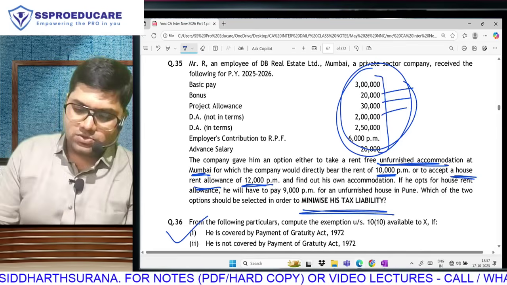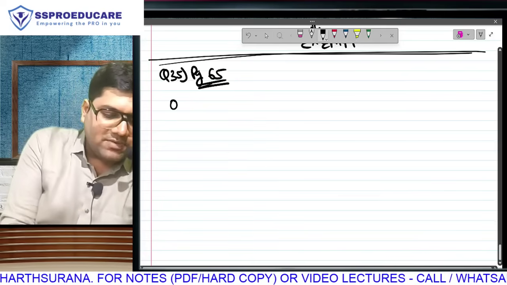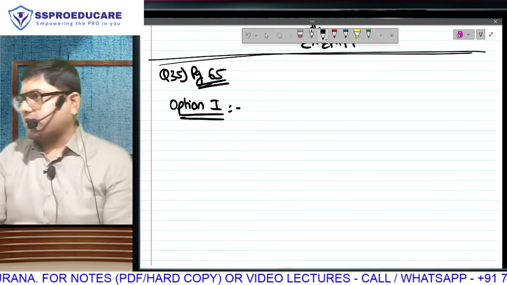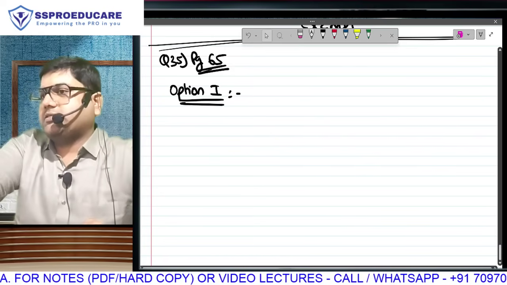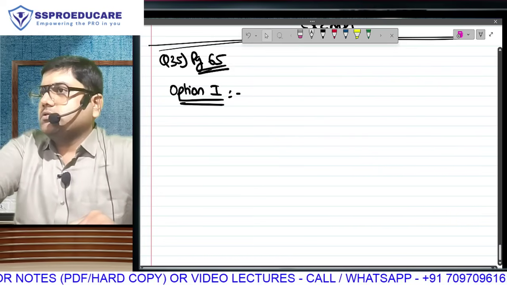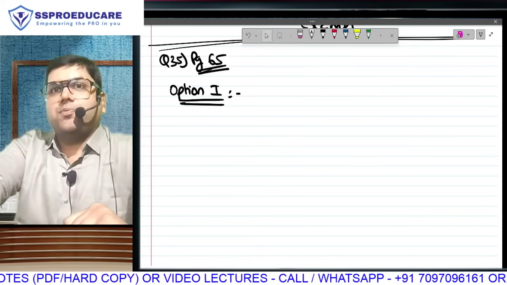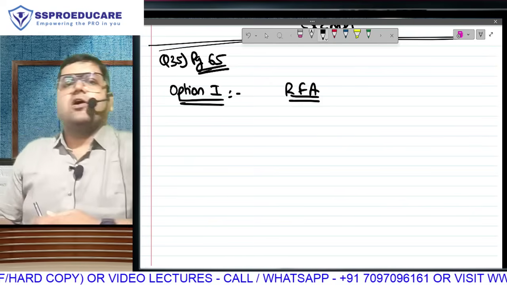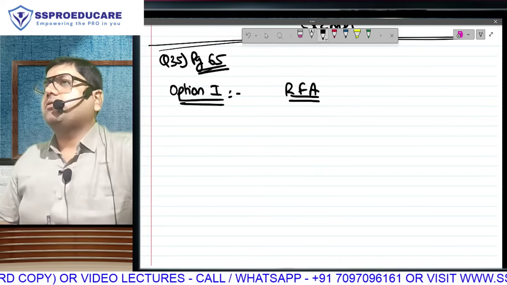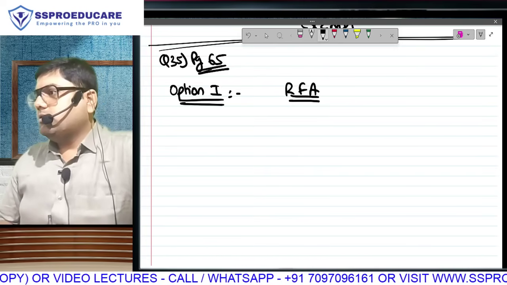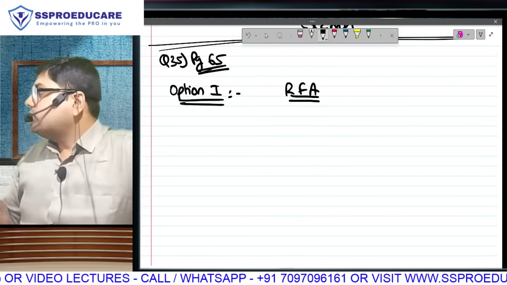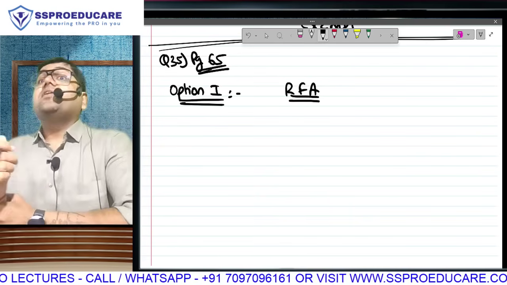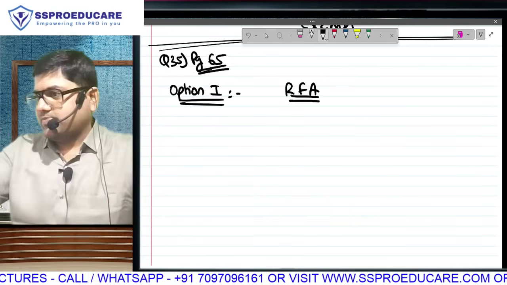So what are we supposed to do? We will calculate the taxable amount as per option 1, calculate the taxable amount as per option 2, and finally give our advice on which option to choose. Option 1 is which option, please? Rent-free accommodation. Under rent-free accommodation, is it an allowance or a perquisite? It is a perquisite. So we have to find out how much is taxable under this perquisite.